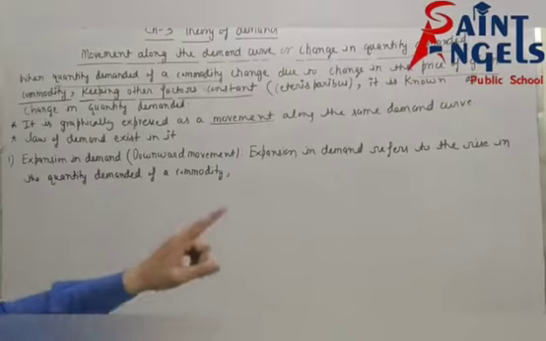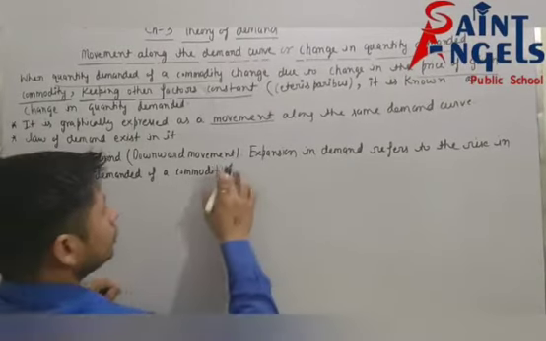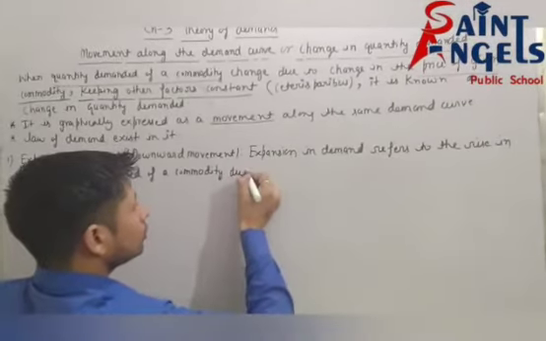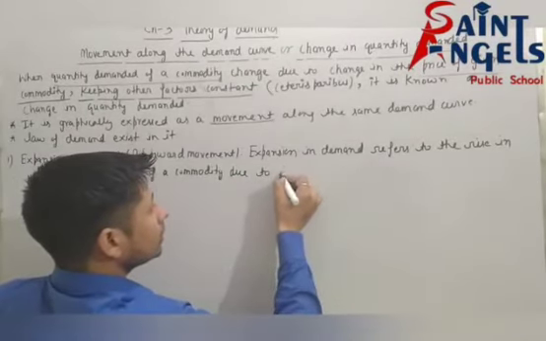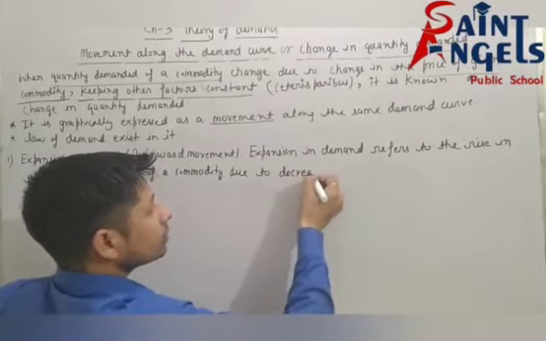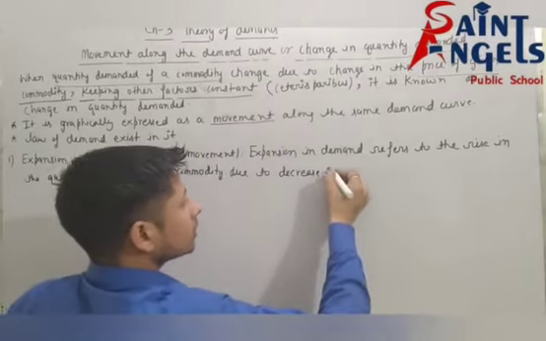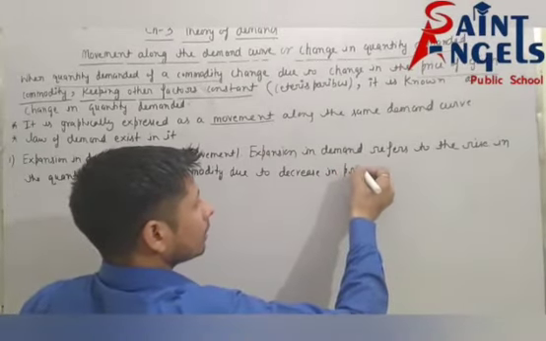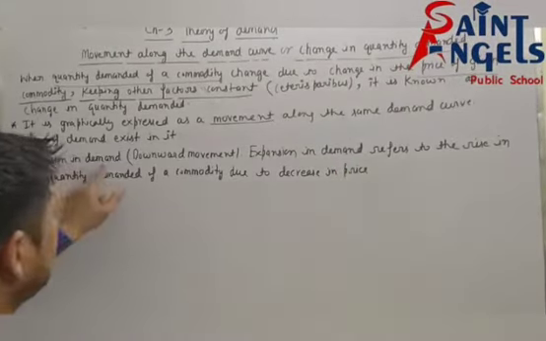Expansion in demand refers to the rise in quantity of a commodity due to decrease in price. Expansion means increase in demand.